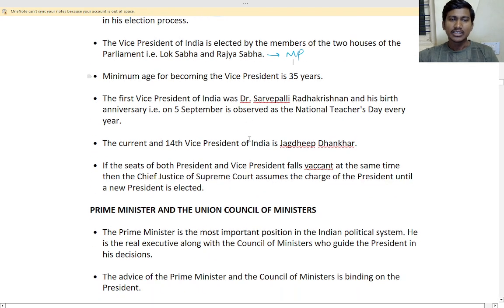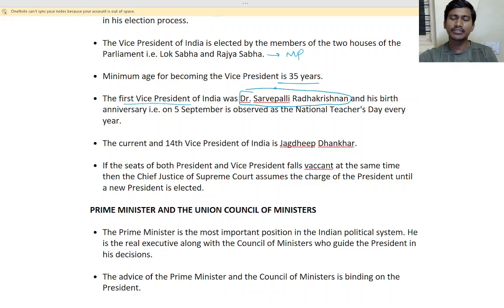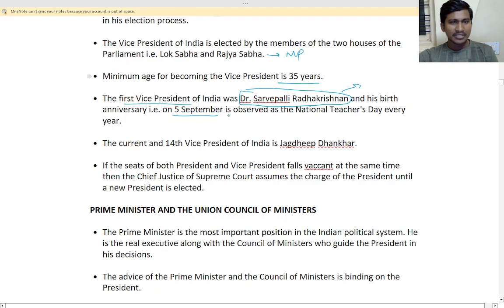The minimum age to become vice president is the same as the president, that is how many years? 35 years. The first vice president was Dr. Sarvapalli Radhakrishnan. Later he became the president. And his birth anniversary is 15th September. We know it is observed as Teachers Day.